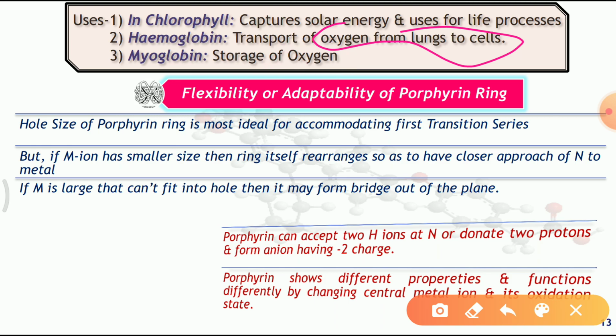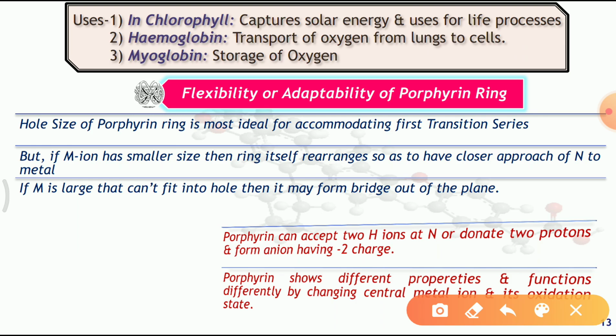Other than these, there are many different types of metalloporphyrins in biological processes, and they work according to which metal is present at the center of the metalloporphyrin. So this is about the metalloporphyrin. Now see here, in the metalloporphyrin, the porphyrin is one of the most important ligands. Whatever porphyrin ring is used in the metalloporphyrin, it is the most flexible and adaptable ring. So why is it the most flexible and adaptable ring?